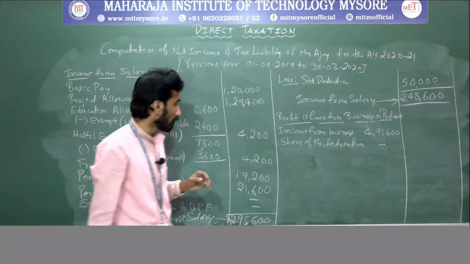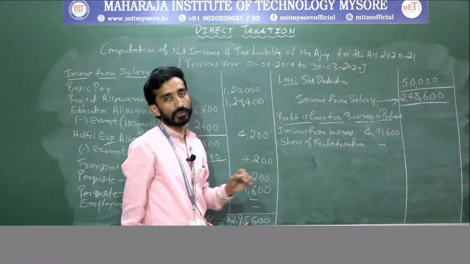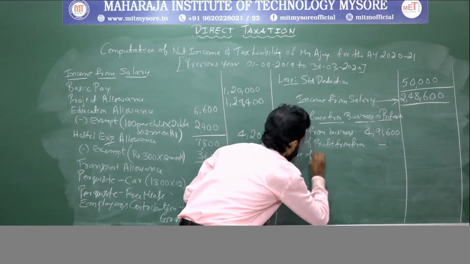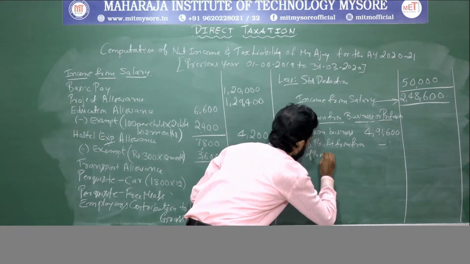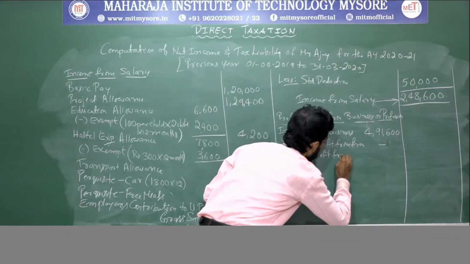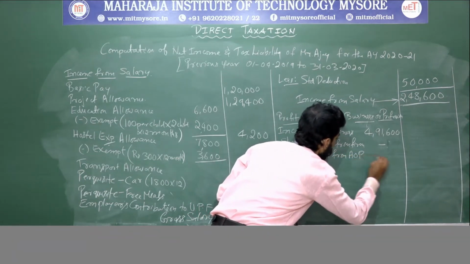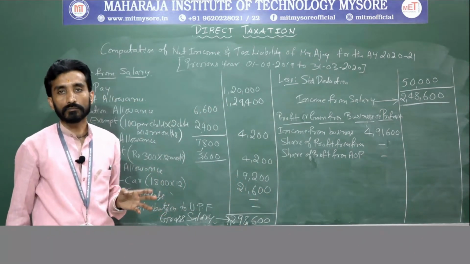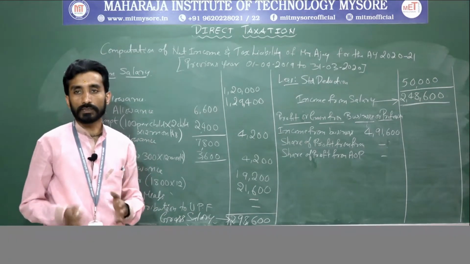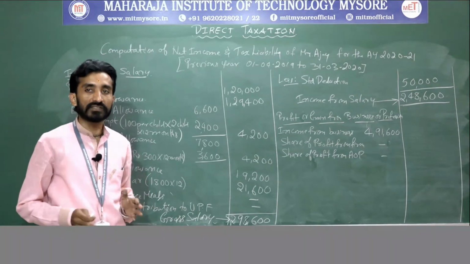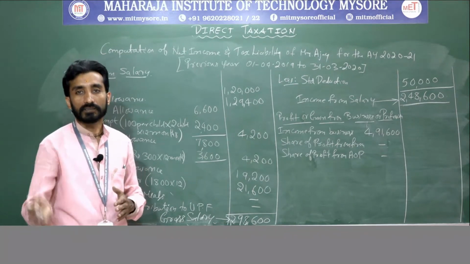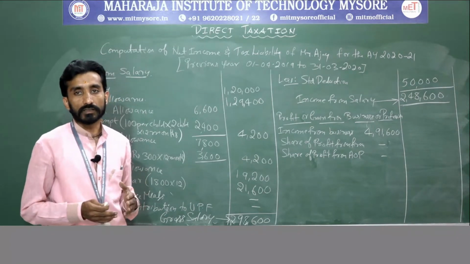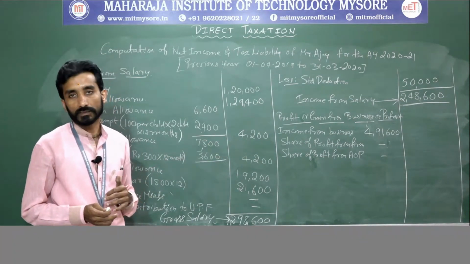Clear? Next thing is share of profit from association of persons. This is not included here because it will be chargeable to tax at the maximum marginal rate. It will be separately assessed. Hence here we are not considering it.